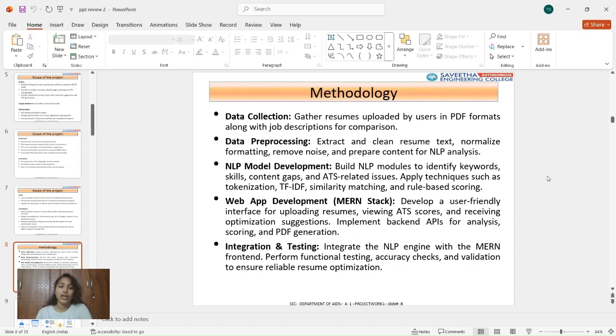And the methodology. The step-by-step methodology is clearly explained here. First, the resume and the job description are collected from the users. Next, the data is pre-processed by extracting and cleaning the text. Then the NLP models are applied for keyword extraction. Similarly, the matching techniques and the ATS scoring are applied.